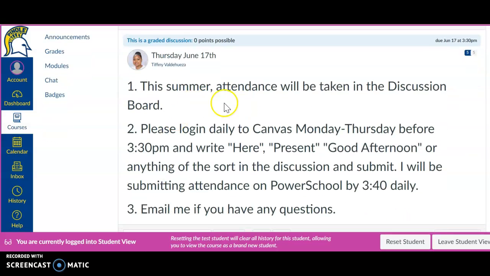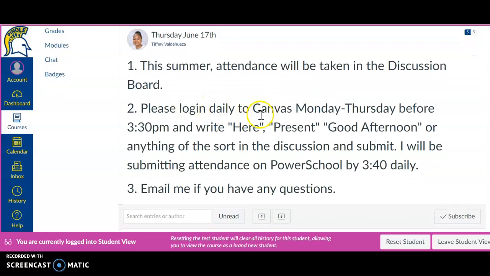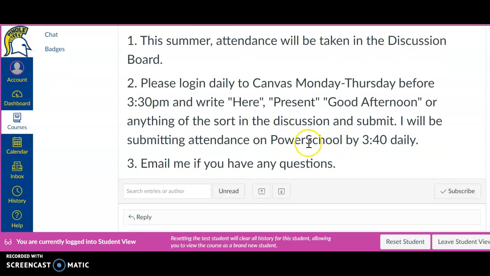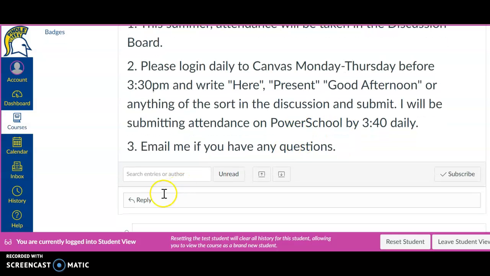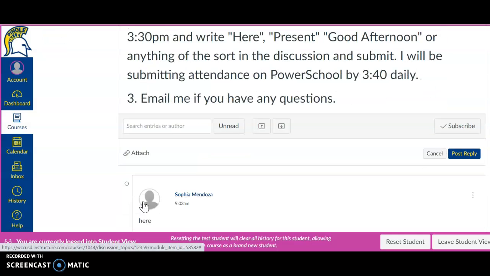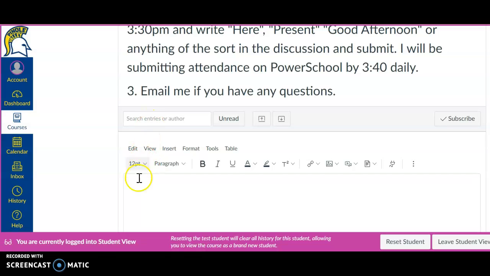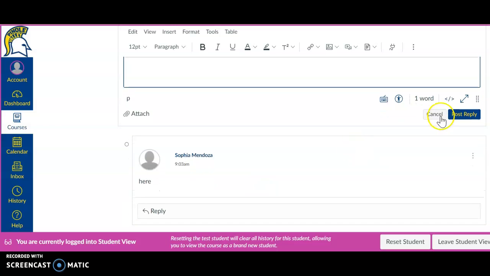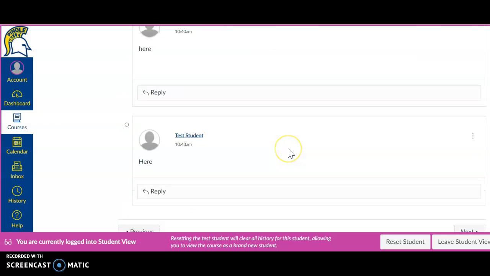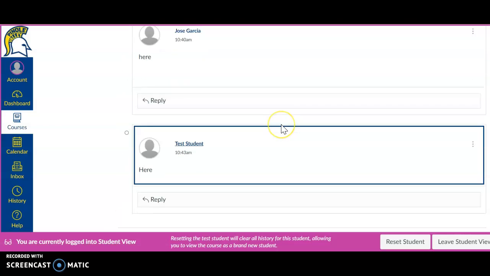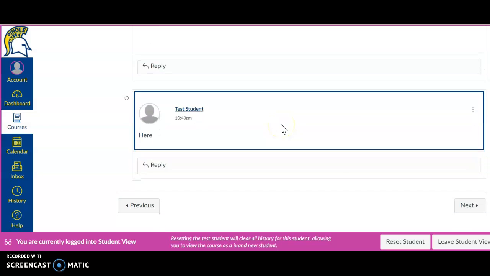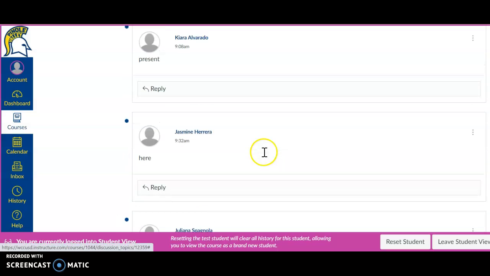Here are your instructions. The summer attendance will be taken in discussion board. Log in daily on Canvas before 3:30 and check in. I will normally put attendance into PowerSchool by 3:40. So to complete this assignment, all you do is click this reply button, and then you're just going to click here and then hit submit, post reply, and you're there. Okay, that's all you need to do in order to complete the assignment. So make sure you are doing that by 3:30.